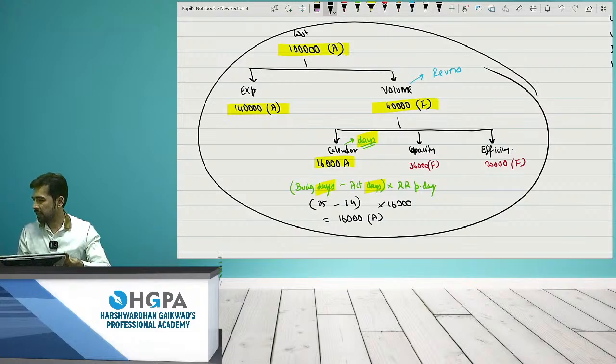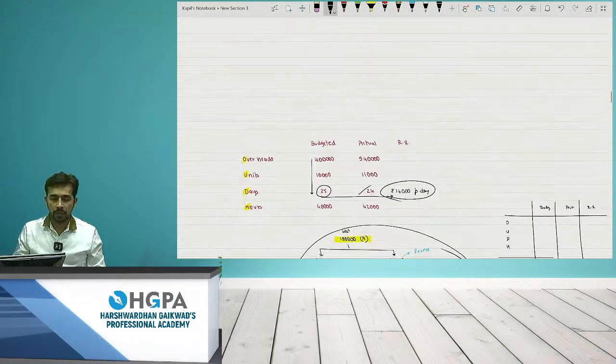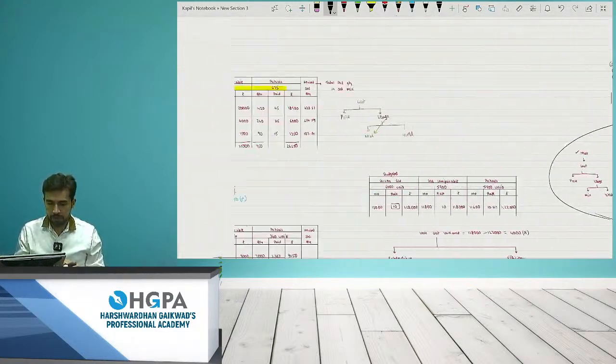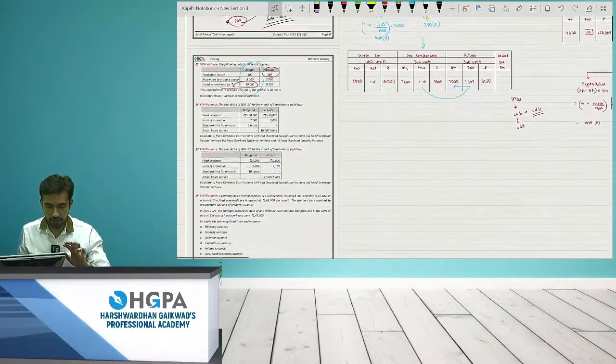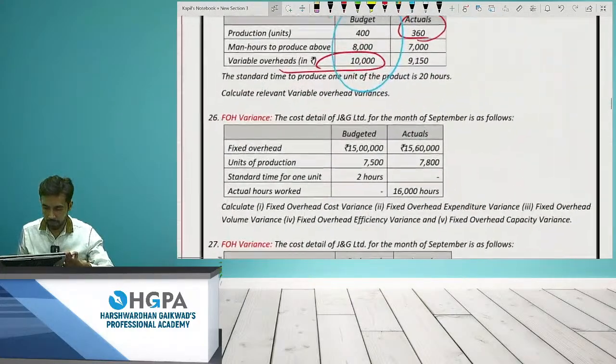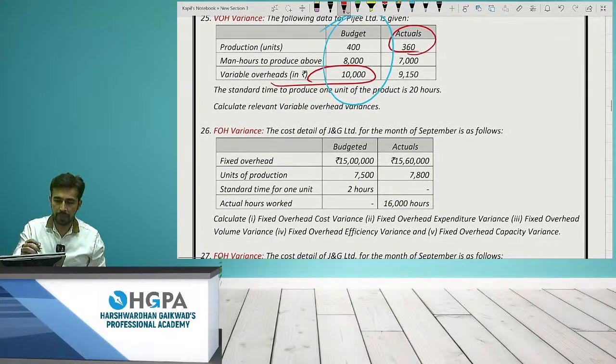Yes, Shriman, perfect answers. Okay, so let's check out the questions from our sheet now. So question number 26. I'm reading out. Please hand it. The cost detail of J&G for the month of September is as follows. Fixed overhead. Can I say I'm getting the word O? The word is budgeted, the word is actual. The same thing which I need, right? Okay. So I got O.